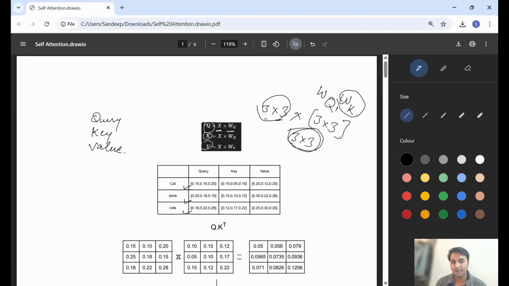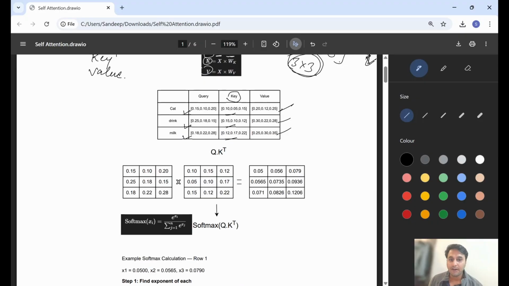So again we will get three key vectors that represent each word, and similarly we will multiply with WV the input embeddings, which again gives us three sets of vectors having size 3. In this way we will get our query, key, value vector for each word.